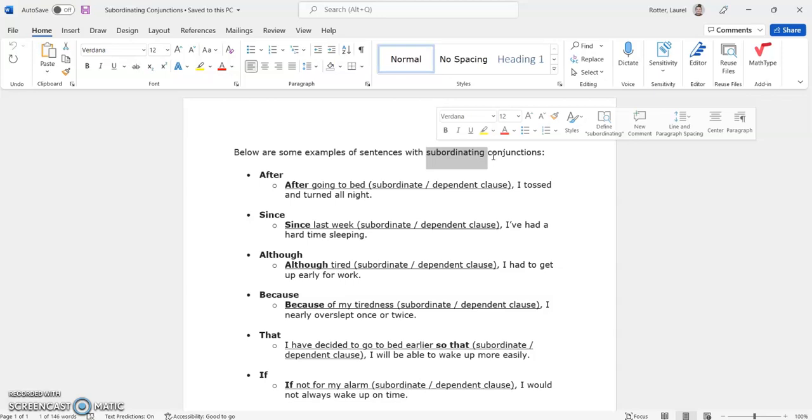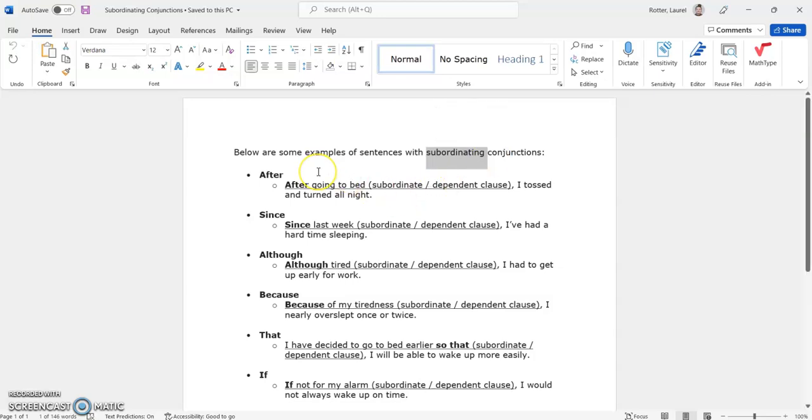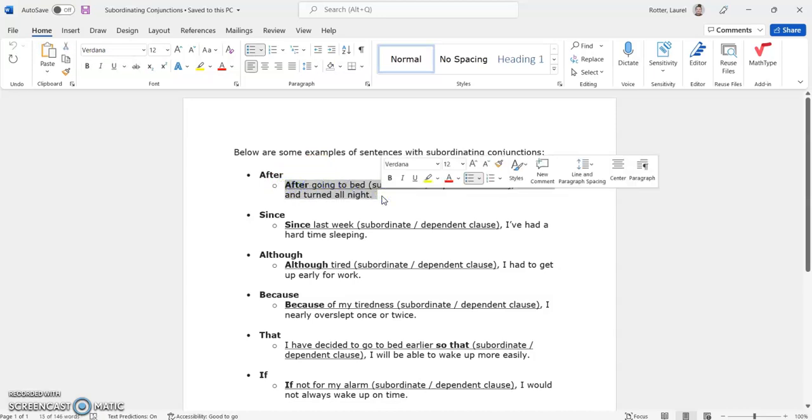So I'm going to go through a few examples of sentences with subordinating conjunctions, and I'll explain for each example what is the subordinate or dependent clause, what is the independent clause or complete thought, and then within that subordinate clause we're going to identify the conjunctions. So this first example here: After going to bed, I tossed and turned all night.